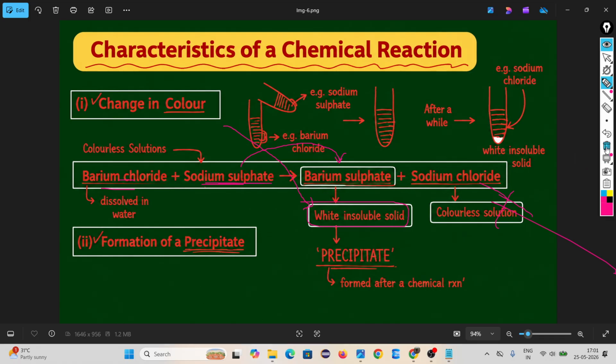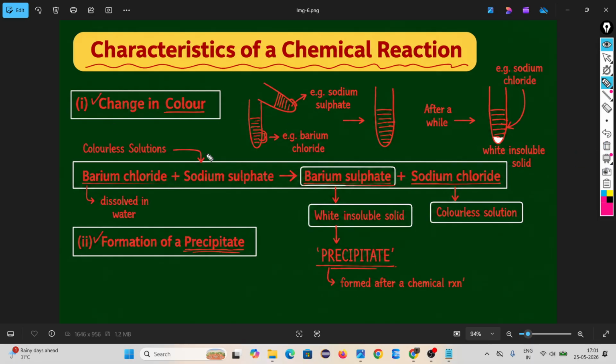Okay. Look, white insoluble solid. When this reaction happens, after this, in the bottom of the test tube, you get one white insoluble solid. You get one solid that does not mix with the solution. That is called a precipitate. Precipitate means after a chemical reaction, if you get an insoluble solid, that is called precipitation. Okay, precipitate. You understand or not?